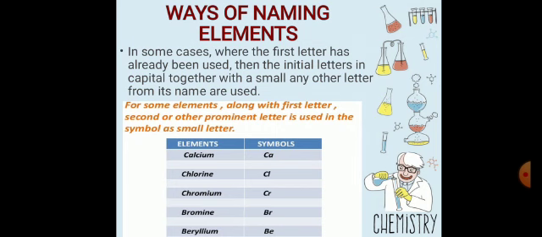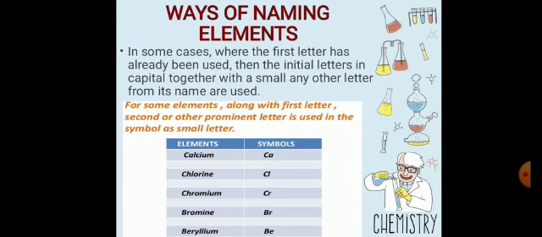C is used for carbon, so when calcium was discovered it was difficult to distinguish between calcium and carbon. Scientists suggested using the first letter and a second or other prominent letter: Ca for calcium, Cl for chlorine, Cr for chromium, Br for bromine, and Be for beryllium. So that is the second way of naming elements.